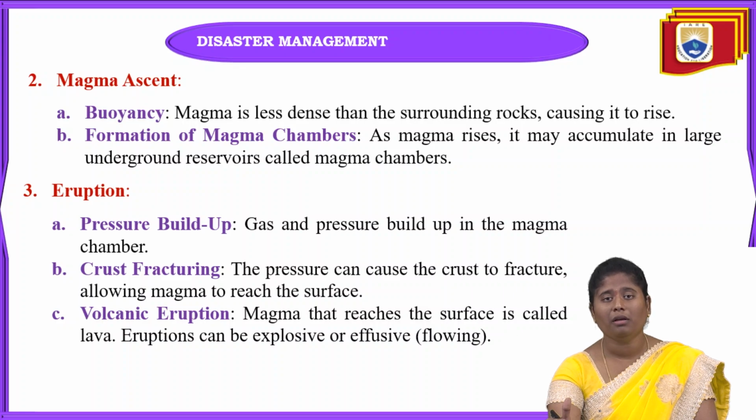Surrounding rocks, some will be dense rocks, some will be very thick rocks, and by this buoyancy only, this magma ascent can be defined.